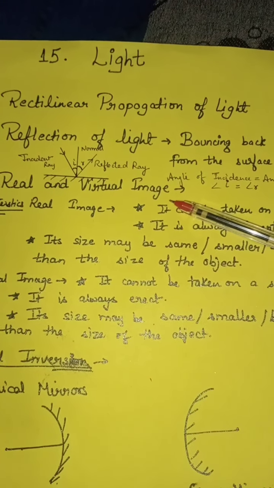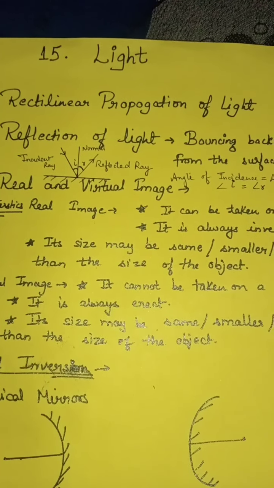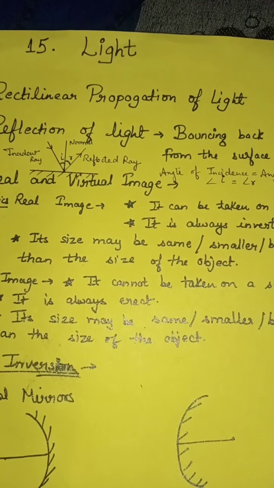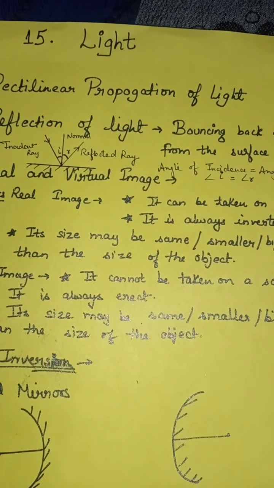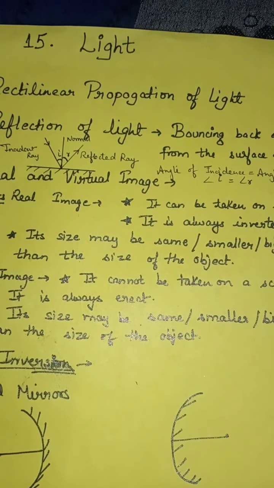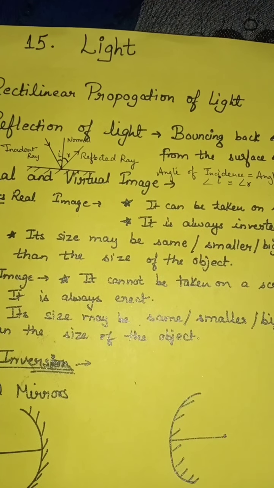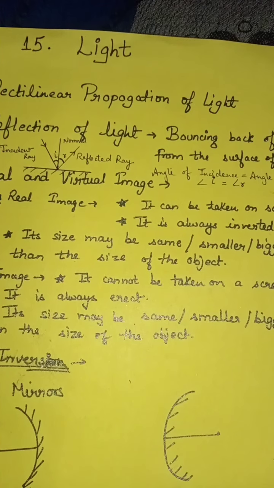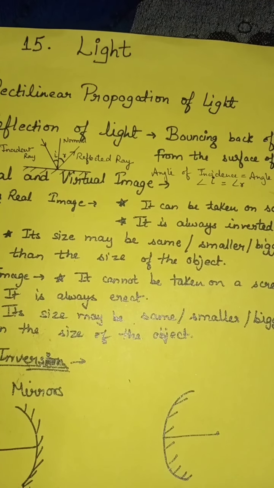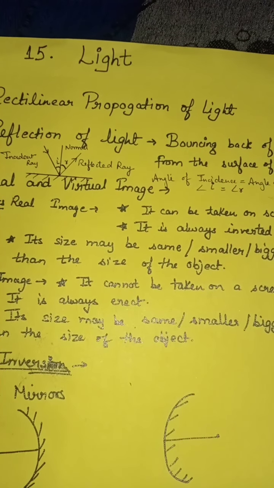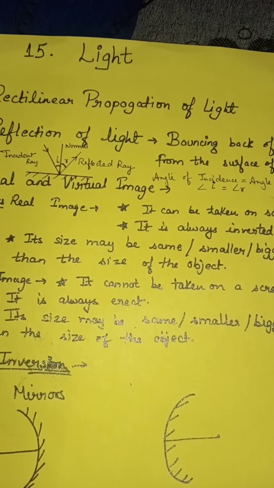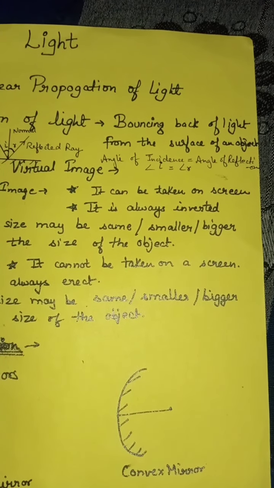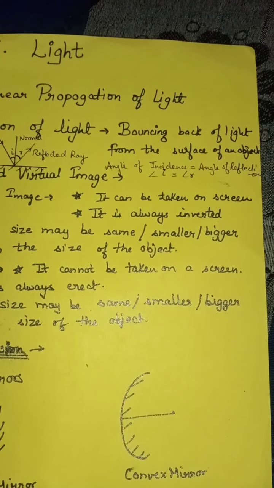Now, next topic is real and virtual image. When the rays of light are reflected from a smooth surface in such a way that they actually meet at some other point on the screen, the image so formed is called a real image. And the characteristics of real images are: it can be taken on a screen, it is always inverted, its size may be smaller, same or bigger than the size of the object.